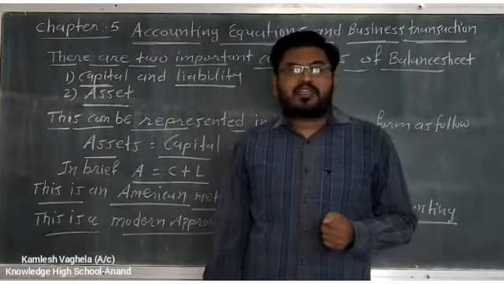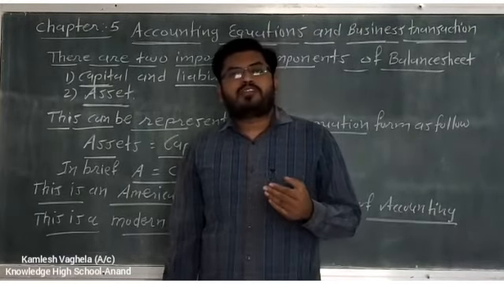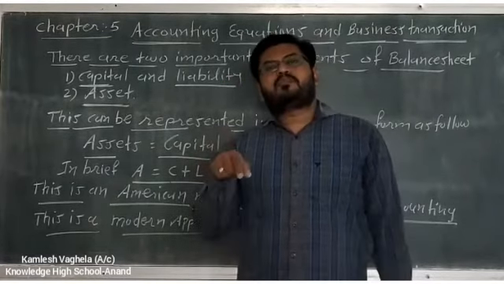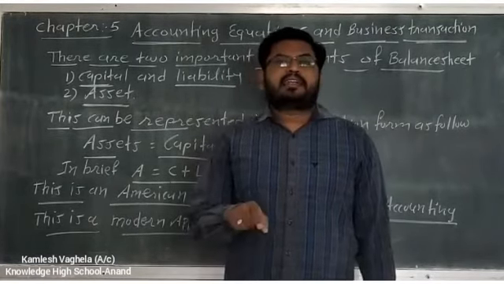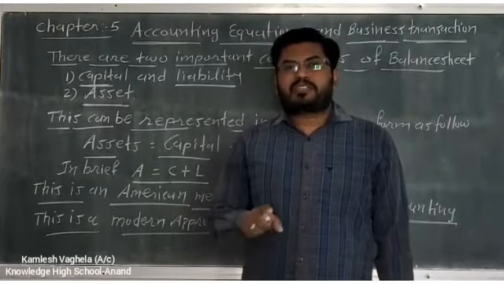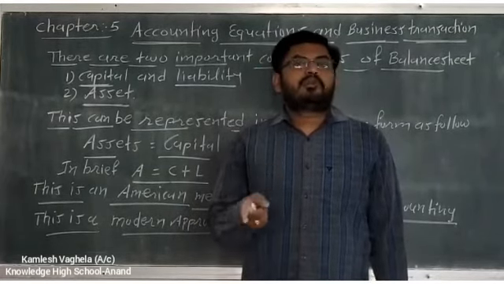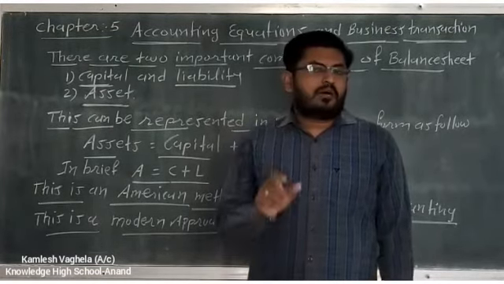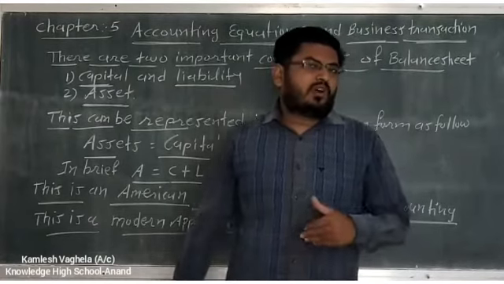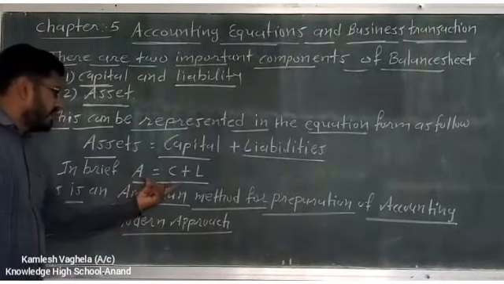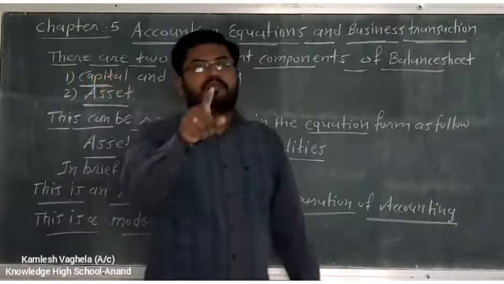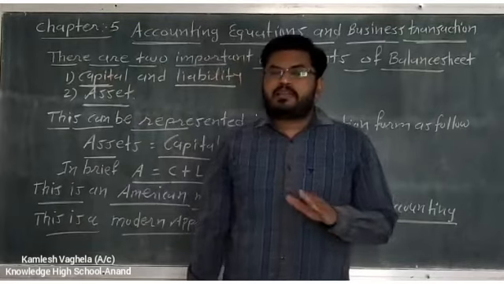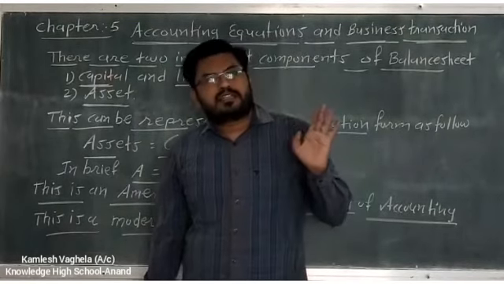And after that, on the basis of rules of account, we prepare what? Journal entries. And after journal entries, we prepare the ledger book. And after the ledger book, we prepare the trial balance. And after that, at the last, we prepare final accounts. In this, we prepare trading account, profit and loss account, and balance sheet. So this is the traditional approach जो हम follow करते हैं. But in the American approach, सिर्फ accounting equation के base पे accounts maintain होते हैं. इसमें ये लोग journal entry भी पास नहीं करते, ledger book भी नहीं बनाते, trial balance भी नहीं बनाते, और trading account, profit loss account बनाते नहीं.